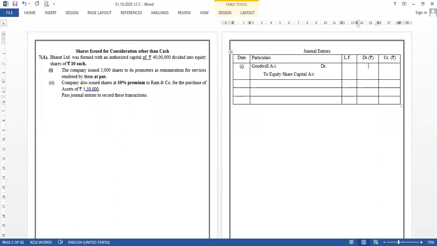Now, how many shares are issued? 5,000 shares of 10 each. So 5,000 into 10 is 50,000. So 50,000 is the remuneration which has been paid to promoters, right? That's all for case one.